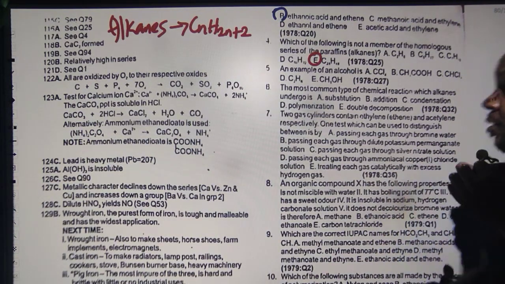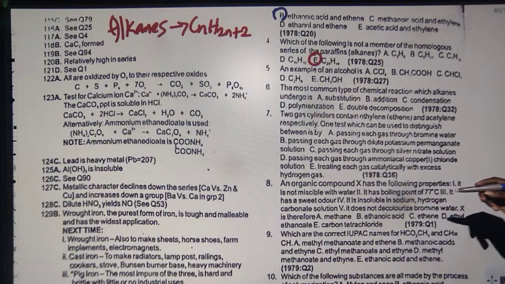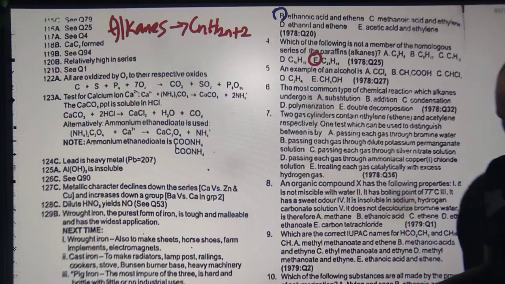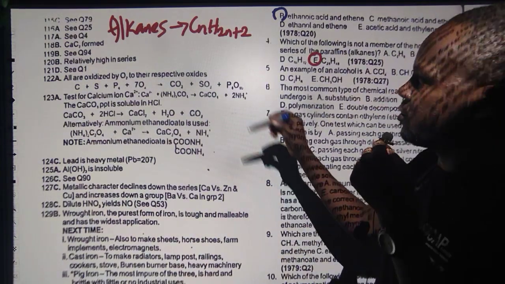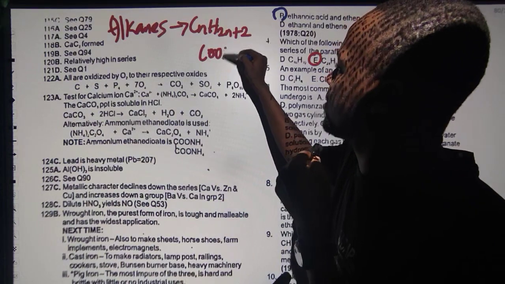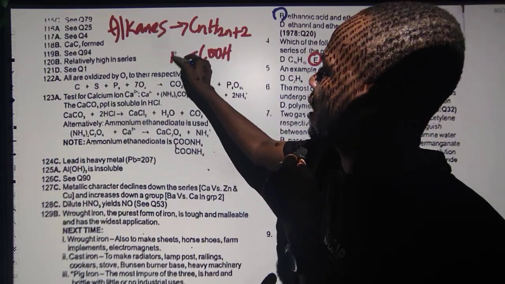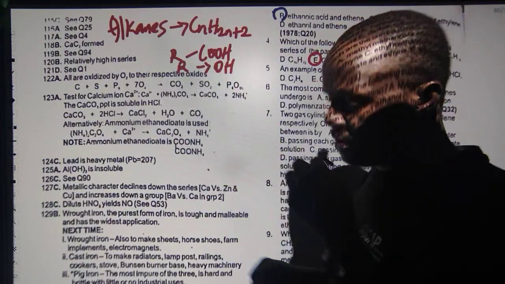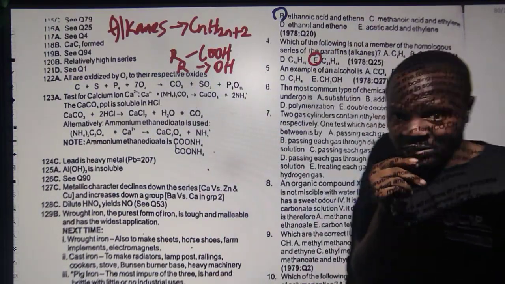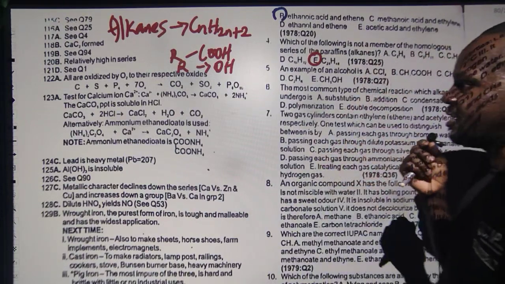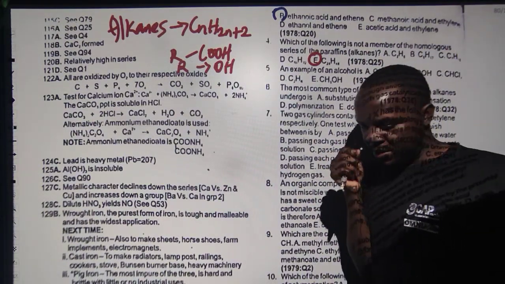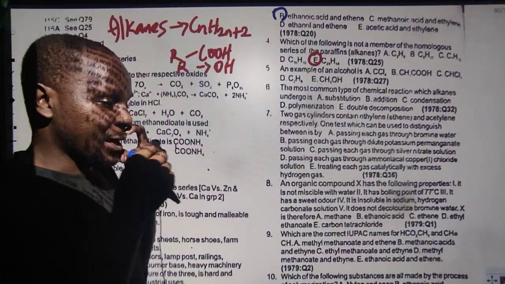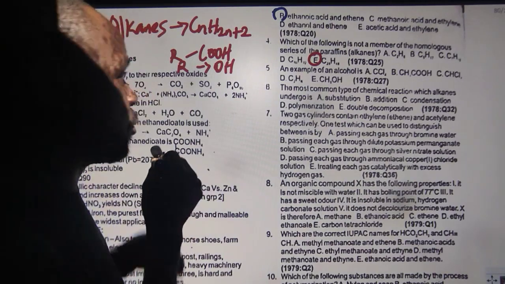So number 5 asks which of the following is an example of alcohol. I think I've talked about that in question 1 and 2. How do you know alcohol? How do you know organic acid? Organic acid, just check their functional group. COOH, that's alkanoic acid. How do you know alkanol? Just check the functional group OH. They are classified into 3: monohydric 1 OH, dihydric 2 OH, and trihydric 3 OH. Now, you can also have primary alkanol, 1 methyl group, secondary alkanol, 2 methyl groups, tertiary alkanol, 3 methyl groups, or more than 2. So these are things you keep in mind.